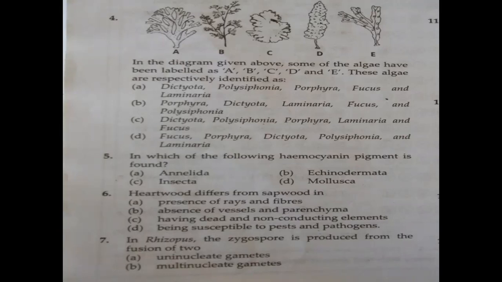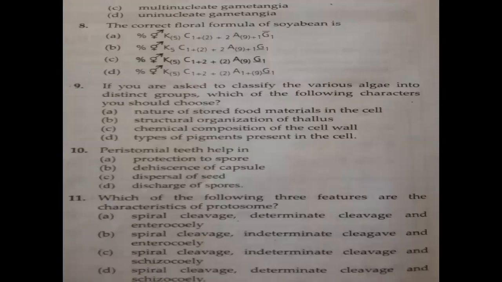So it is produced because of what? Because of union of what? That is the 7th one. Option A, uninucleate gametes. Option B, multinucleate gametes. Then option C, multinucleated gametangia. Then uninucleated gametangia. So what does gametangia mean?